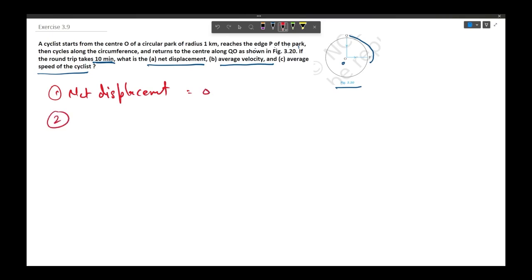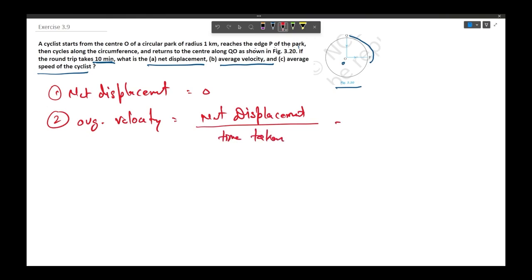Now let us talk about average velocity. So average velocity is described as net displacement divided by time taken, and we saw that net displacement is 0, thereby average velocity is also going to be 0. Now let's calculate the average speed of the cyclist.